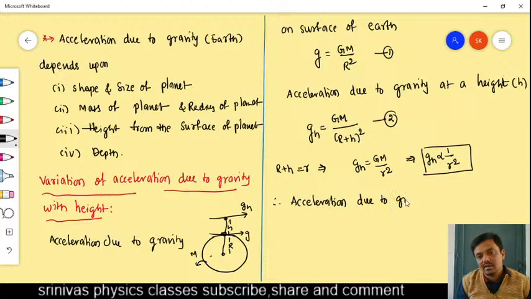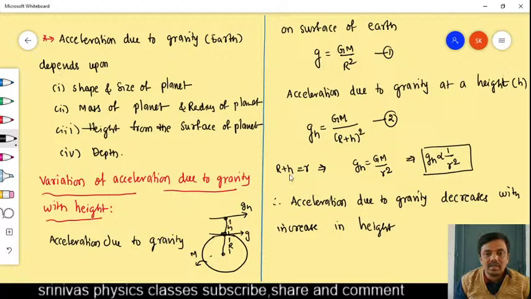That means we can write that acceleration due to gravity decreases with increase in height. When height increases, r plus h increases, and when r plus h increases, gh decreases.